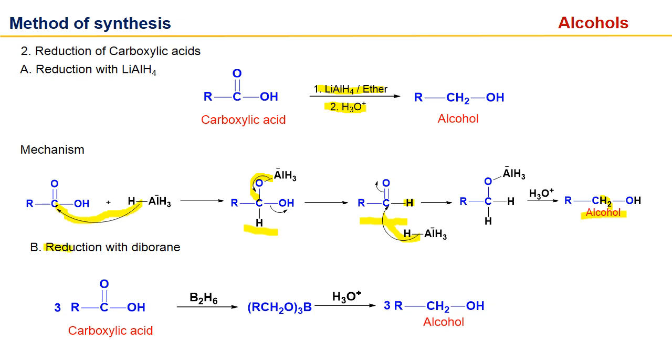Second is reduction with diborane. We can reduce the carboxylic acid with diborane. As you know, borane has 3 hydrogens, so we can reduce 3 moles of carboxylic acid with 1 mole of borane. So we can get our alcohol, and we have to do the hydrolysis step also.